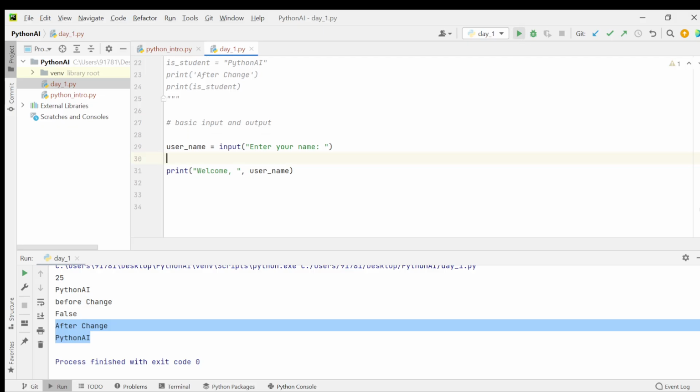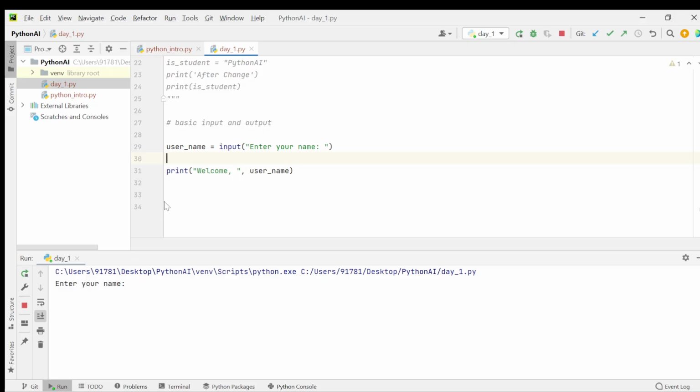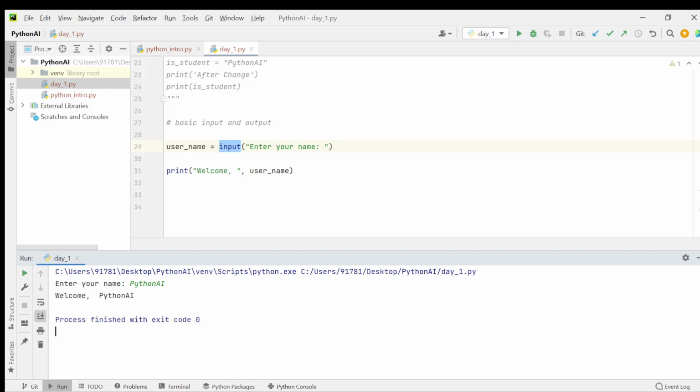So when I run this program, it says enter your name. It is expecting the input value from the user. Let's say Python AI. This value is going to be stored in the username variable, and then it prints welcome, then username. That's it.